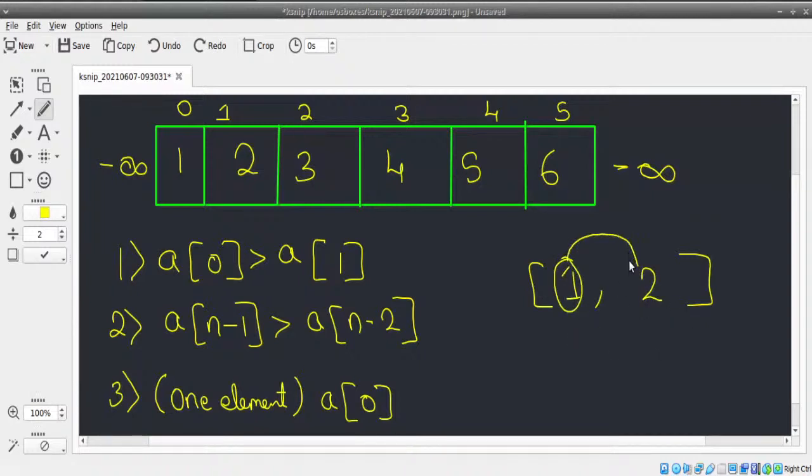Is the first element greater than the second? No. So take the second element. Is it greater than the first and third? If there are only 2 elements, you only need these 2 conditions. If not, you need every condition like this. But going ahead, I hope that clears the question.